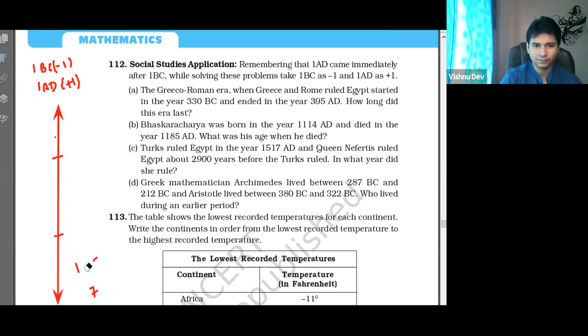Third. The Turks ruled Egypt in 1517 AD, so since it is AD, it is written as positive.